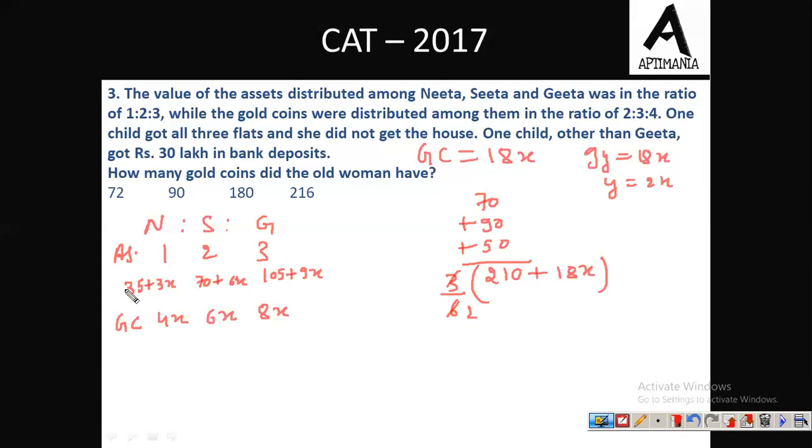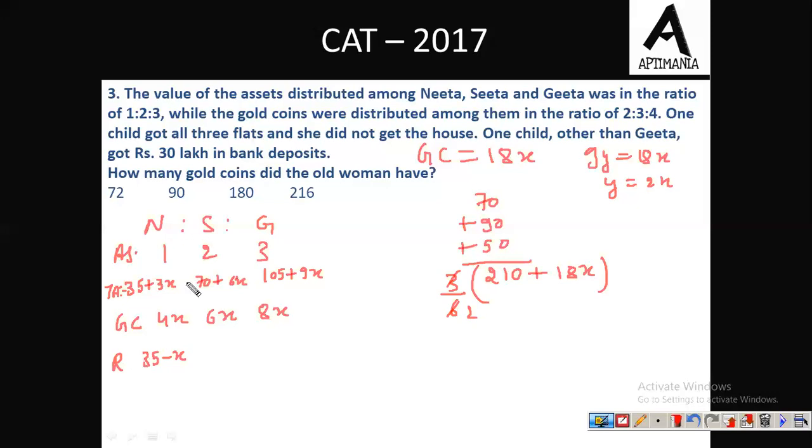Fine. So this is the value of total asset, and these values are in the ratio 1:2:3. Now see, out of this total asset value of 35 plus 3x, how much did Nita get in the form of gold? 4x. So the remaining must be 35 minus x. And this 35 minus x must be in the form of either house or flat or bank deposit. If we remove gold from total assets, the remaining value consists of flat and house and bank deposit.